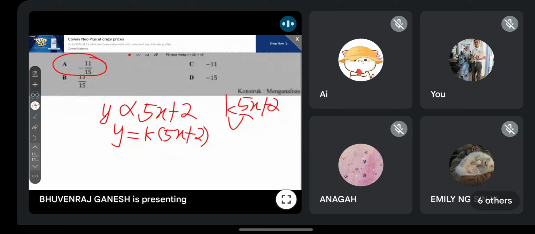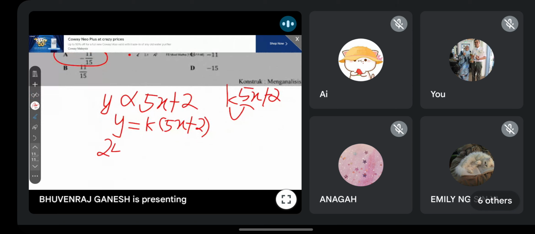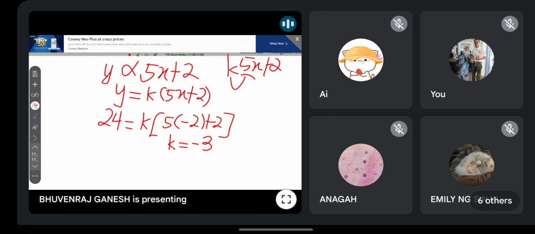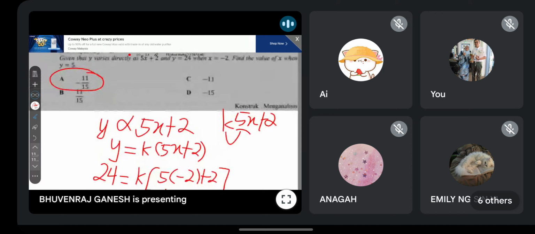Okay, so then you have y is 24, x is negative 2. So you just substitute only. So if you count and see, you will get k is negative 3. Okay, then you write back the equation, tulis balik persamaan dengan nilai k. So you will get this one. Okay, you can see the pattern, it always repeat. Dia berulang. The number only change.